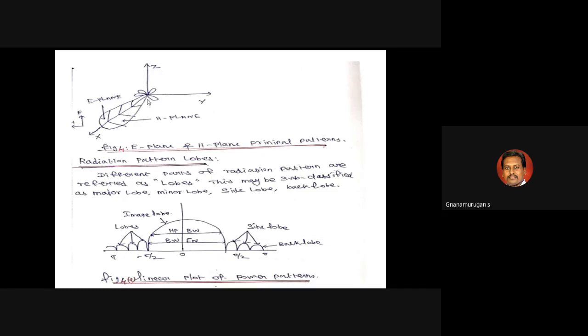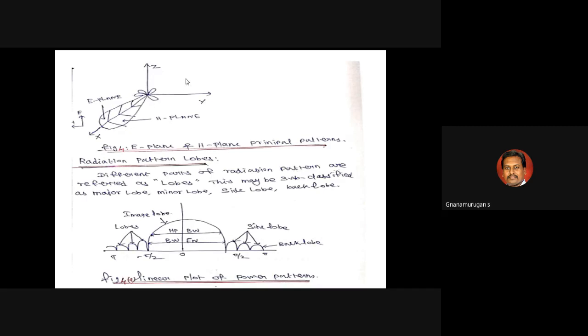Next, suppose you find out the Y direction, you can draw the main lobe here. You can draw the main lobe and also back lobe, side lobe, and the major lobe here. So the E plane is available here and the H plane is available here. You can find out the maximum radiation direction, the antenna's maximum radiation.